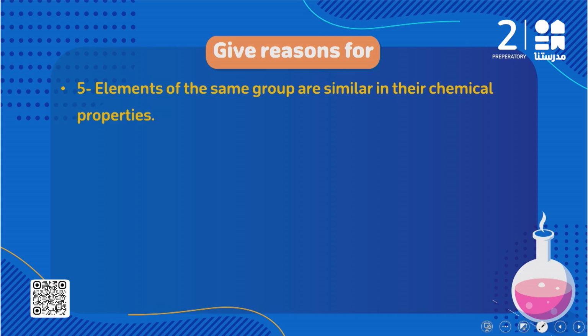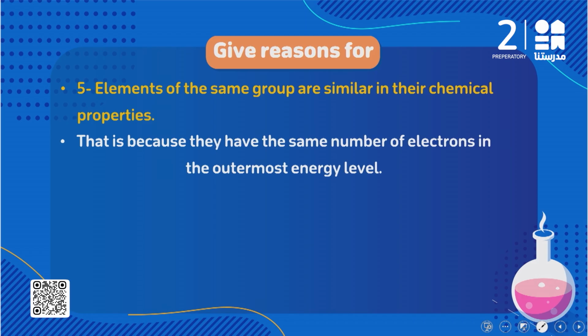Elements of the same group are similar in their chemical properties. هنا بتكلم على ال elements of the same group. ليه بيكون ليهم نفس ال chemical properties? Because they have the same number of electrons in the outermost energy level. So group, for example, group 1A, all of them they are called alkali metals. All of them they have the same properties because all of them have the same number of electrons in the outermost energy level, which is one electron.